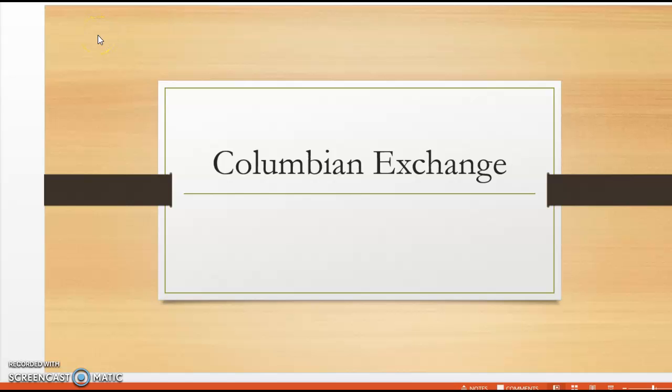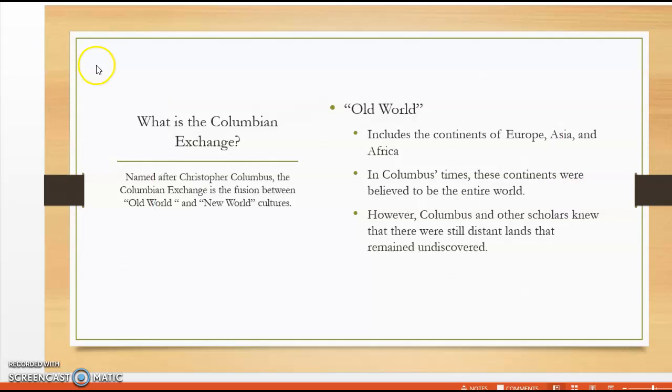Hello, we're going to talk about the Columbian Exchange. So what is the Columbian Exchange? Named after Christopher Columbus, the Columbian Exchange is the fusion between Old World and New World cultures.